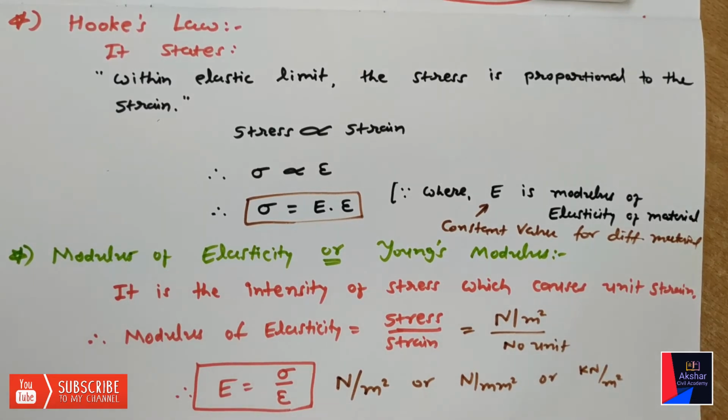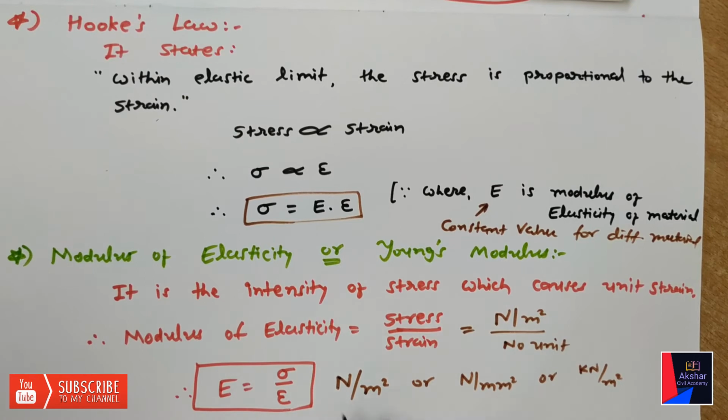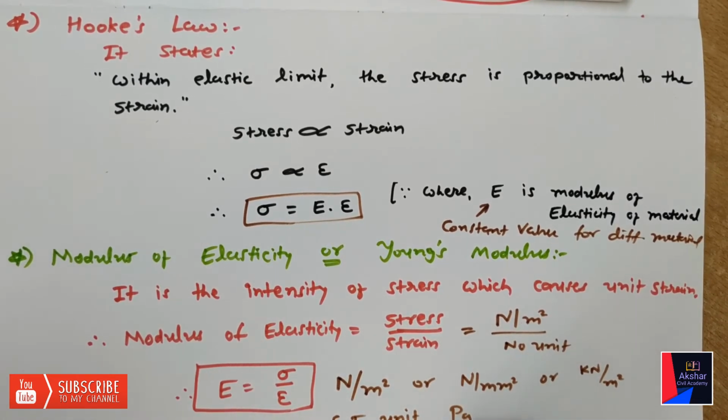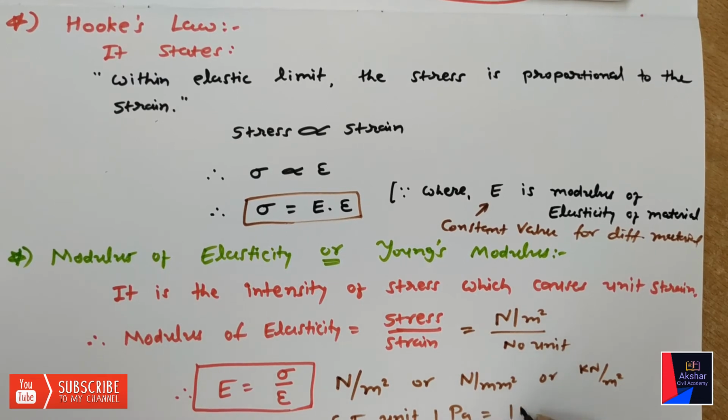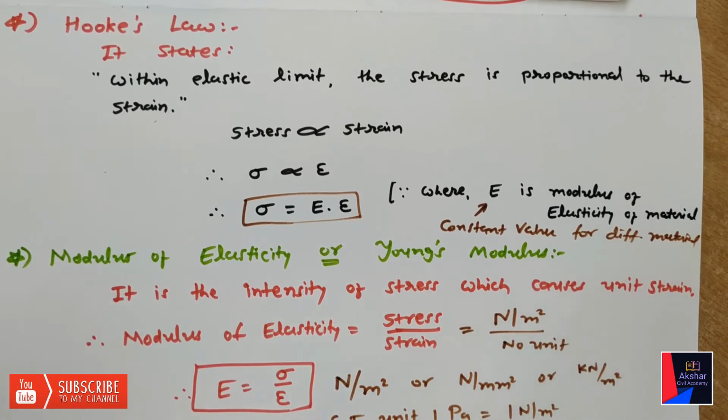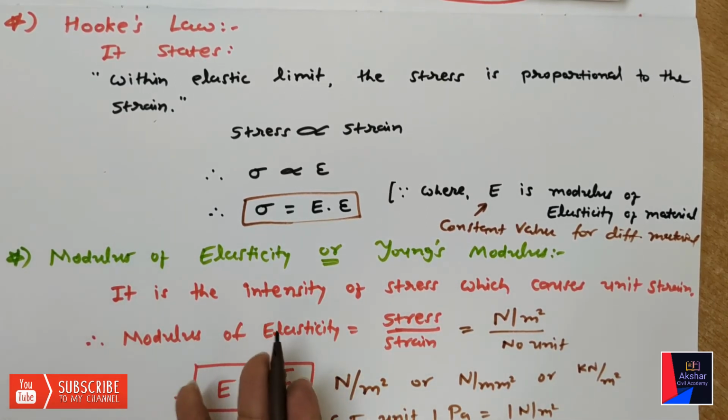The SI unit will be Pascal, as we all know 1 Pascal is equal to 1 Newton per meter square. Generally the modulus of elasticity for different materials is provided in Pascal.